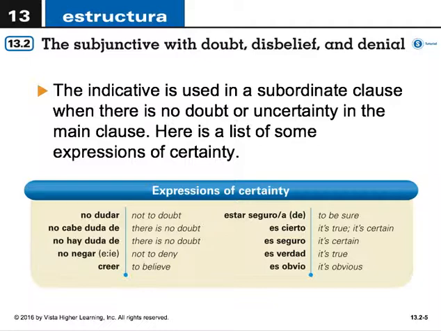With all of these, use the indicative verb in the subordinate clause. Como dije, no dudar, no cabe duda de, no hay duda de, no negar, to not deny, creer, to believe, estar seguro or segura de, to be sure of, es cierto, it's true, or it's certain, es seguro, it's certain, es verdad, it's true, es obvio, it's obvious.